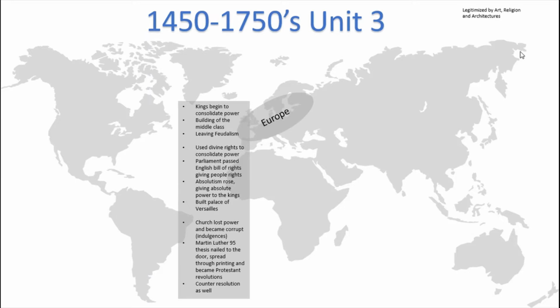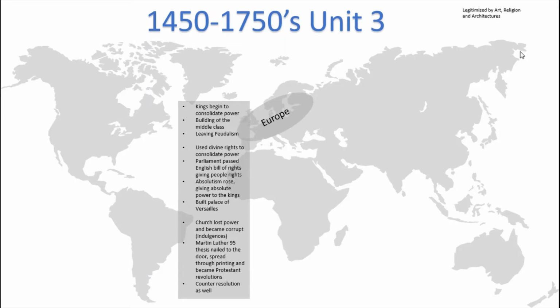A new absolutism rose, giving absolute power to the kings. This was very apparent in King Louis XIV in France. He built the Palace of Versailles, basically telling everyone, this is how great I am. It also legitimized his power, and forced nobles to move into his palace so he could keep an eye on them and stop any revolts.